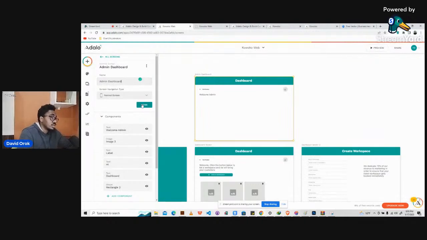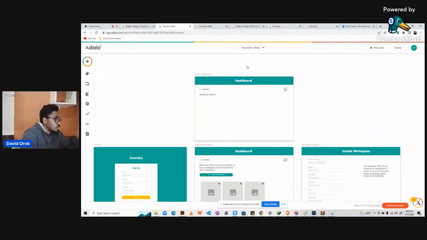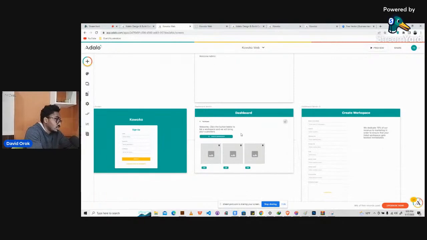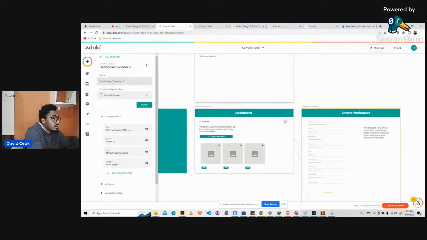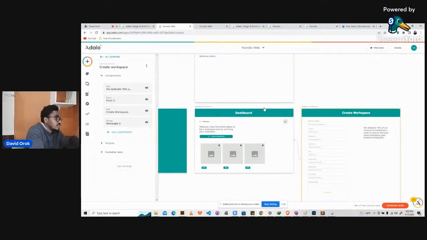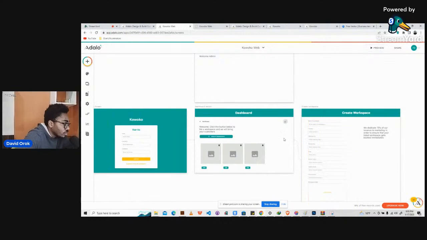Okay, so that's it. We won't put anything there. It's just for us to be able to see the navigation. So here's vendor. Here is the create workspace. We can change this for proper naming convention. So create workspace, and done.